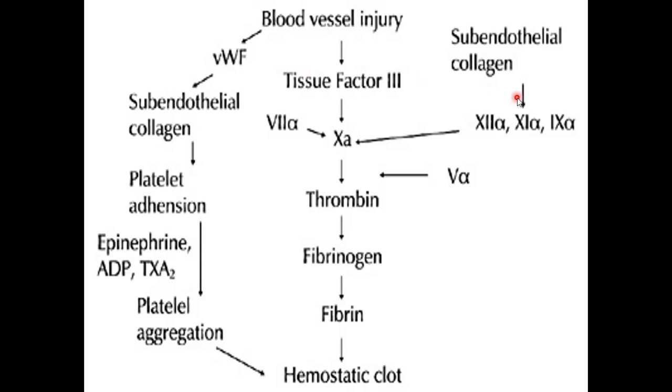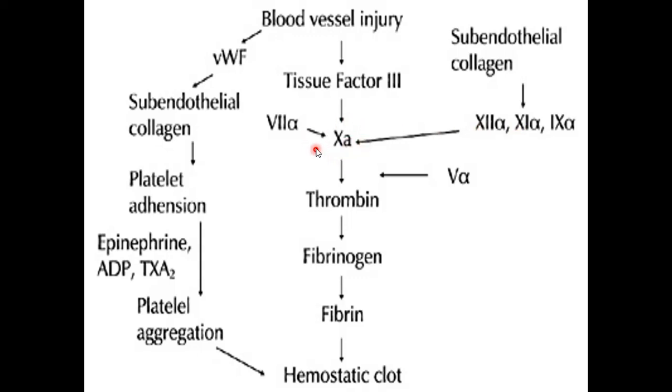But since the extrinsic pathway is very short and rapid, it usually dominates over the intrinsic pathway of clotting whenever there is release of tissue factor. But if there is no release of tissue factor, like if there is an intravascular trauma, only in that situation the intrinsic pathway of clotting will be activated, and it will take a series of steps to cause formation of the prothrombin activator complex.